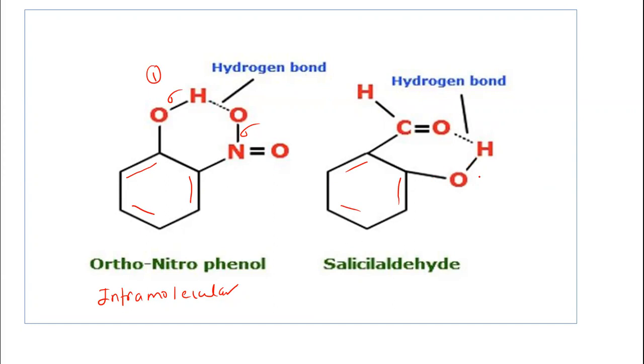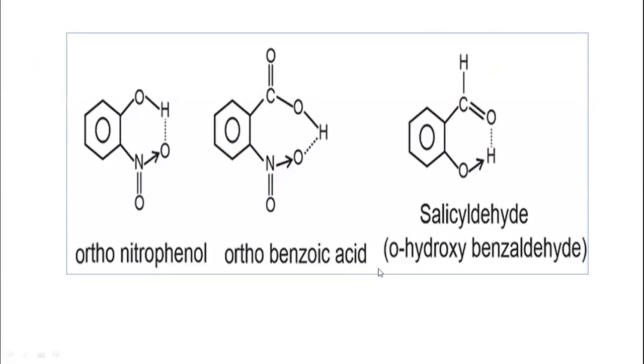This is the OH group. Then this is the aldehyde group. So this hydrogen is linked to this oxygen, where the oxygen is attached to the carbon of the aldehyde group, which is less electronegative. So there is a hydrogen bonding here. So this is also called intramolecular hydrogen bonding. These are other examples which are given here. Orthobenzoic acid, there is a hydrogen bonding. Okay, orthobenzoic acid.